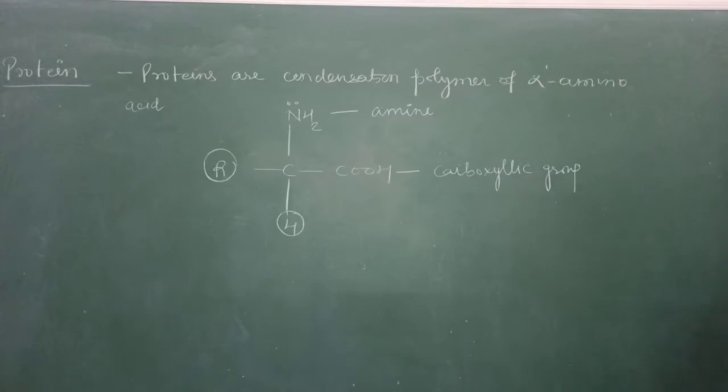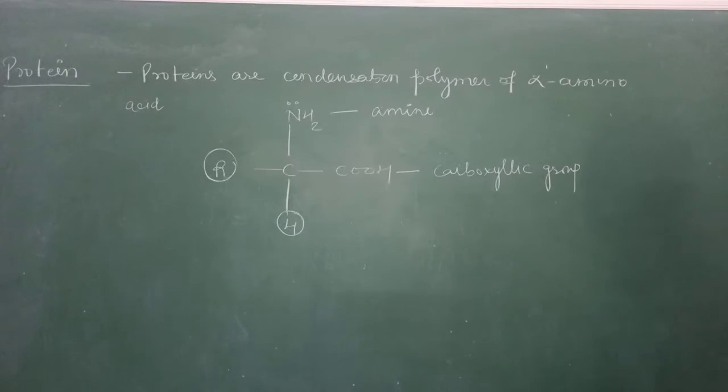And this is the molecule of alpha amino acid. This alpha amino acid is a chiral molecule. It has four different groups joined to the central carbon atom. So it is chiral in nature and it is optically active.